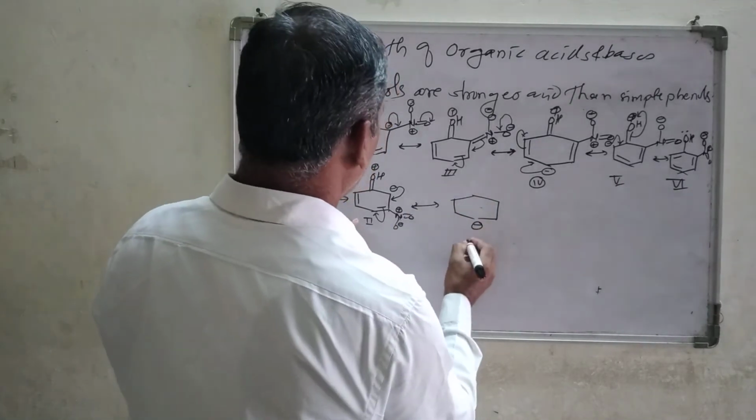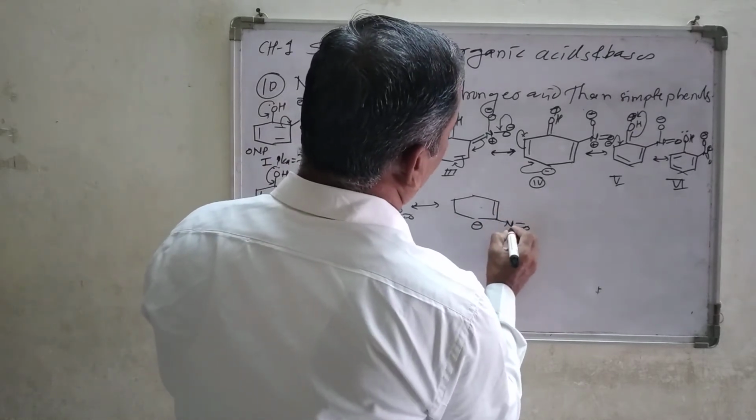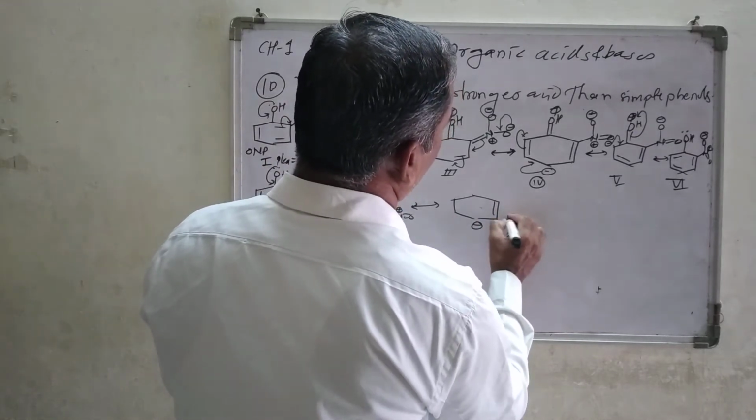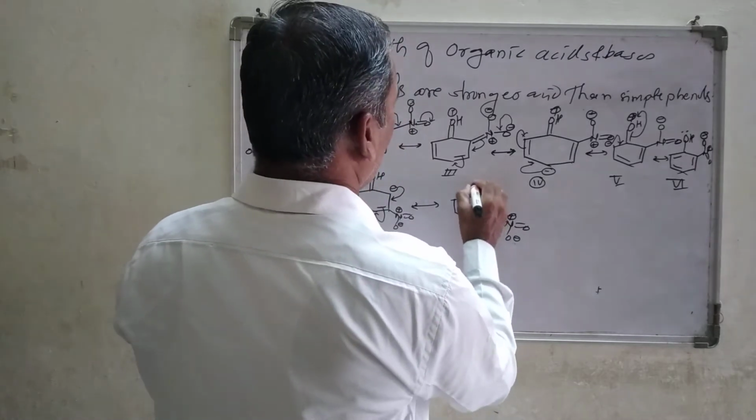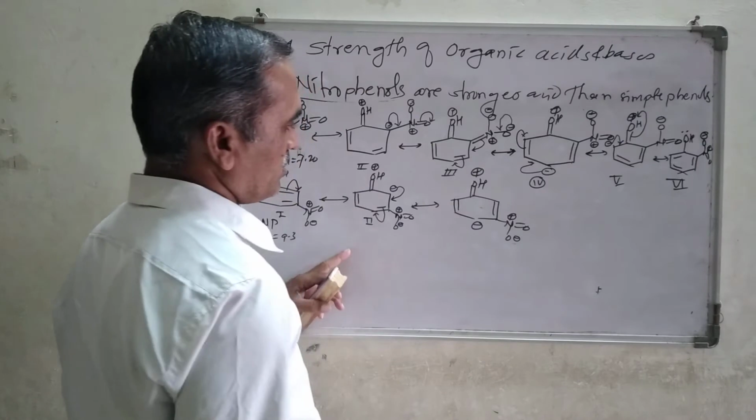What do you get here? Negative charge, double bond, and the rest of the thing remains as it is. Negative charge, positive charge over there, OH, positive charge, and this double bond remains as it is.